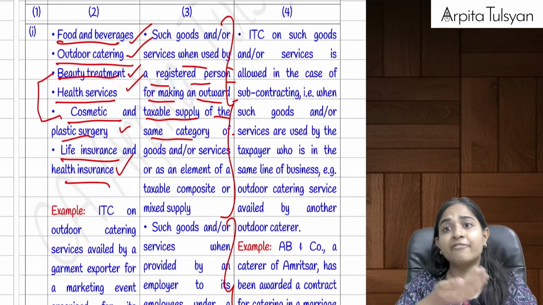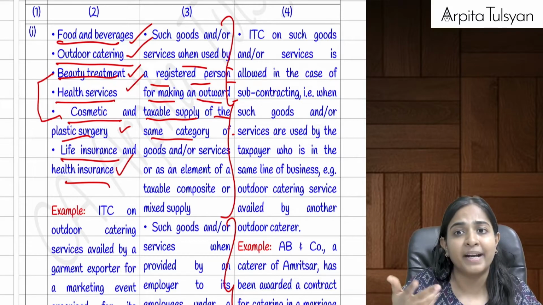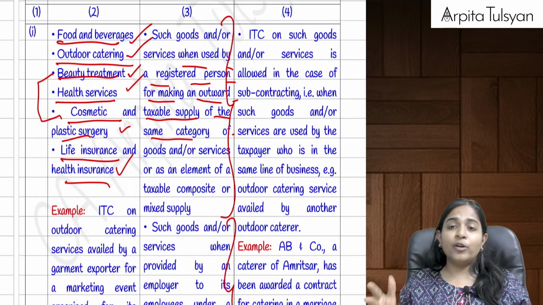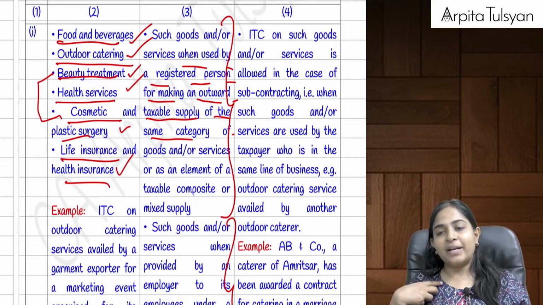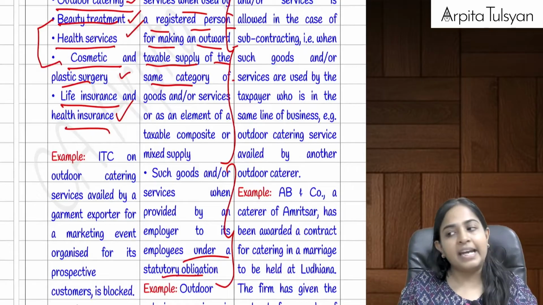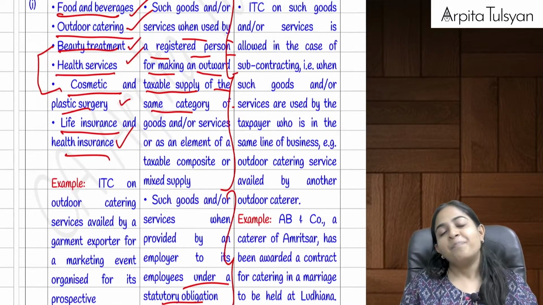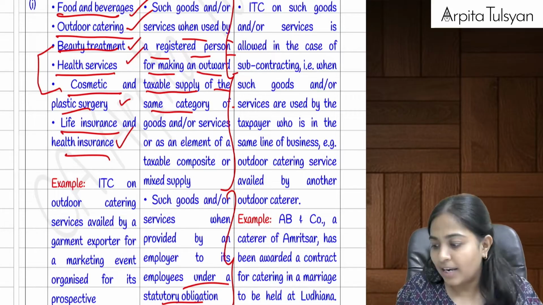Let's say I have some clients coming, and I arrange food and beverages for them, for which I have paid GST. Even though it is a business expenditure, I'll claim it as a business expenditure, but no credit will be available on that. But yes, if it is to be provided statutorily under any particular law, then the GST credit on that will be allowed.